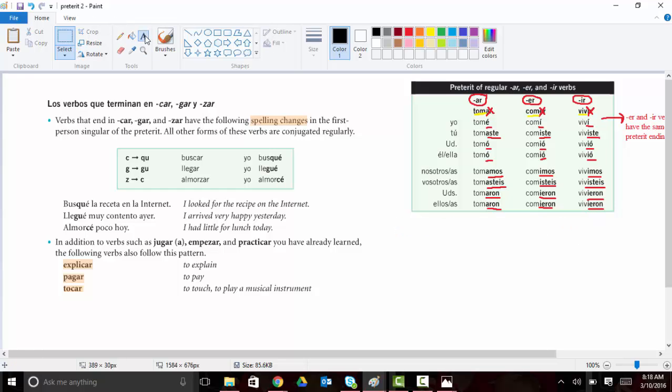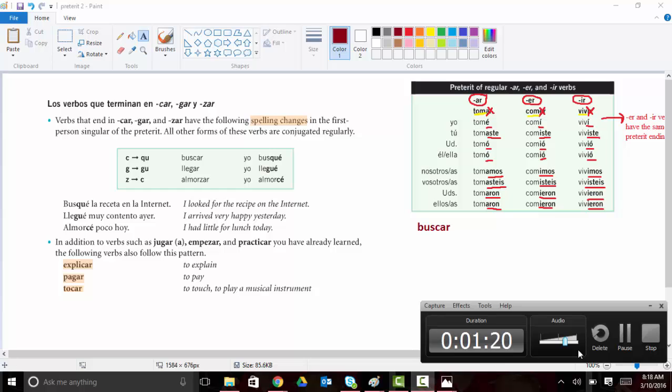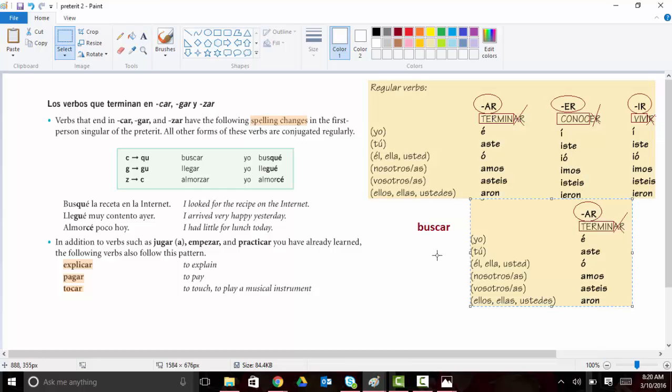Okay, so if we start with buscar. You say this word, buscar. It has a hard C sound in the infinitive form. If I want to take buscar and start conjugating it, what I would do is start adding these endings.